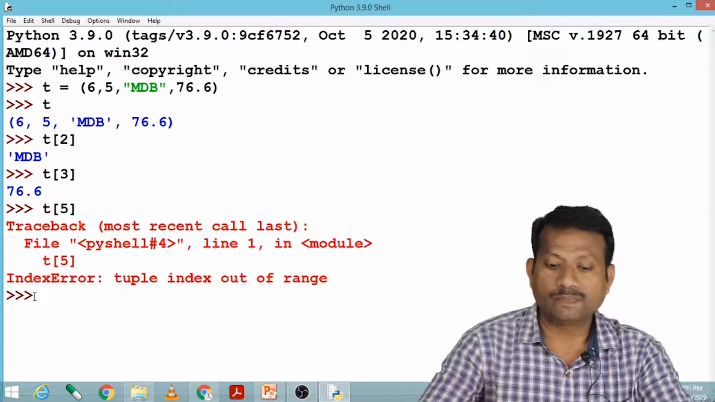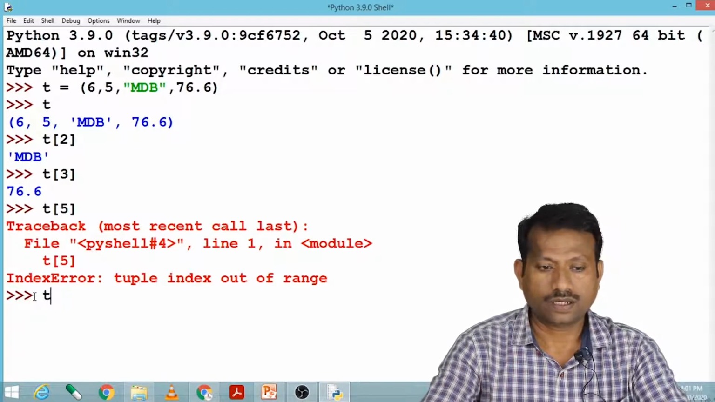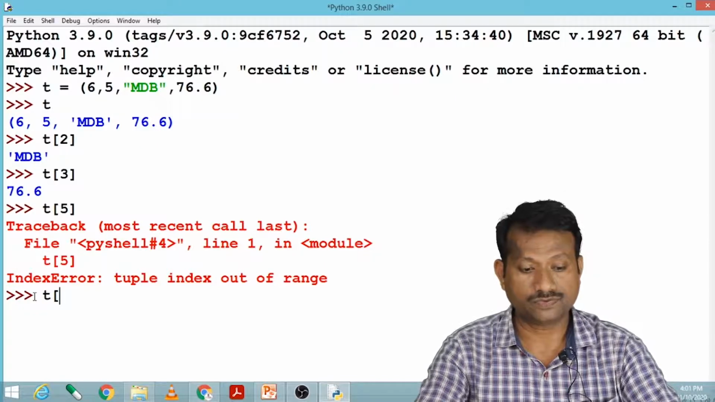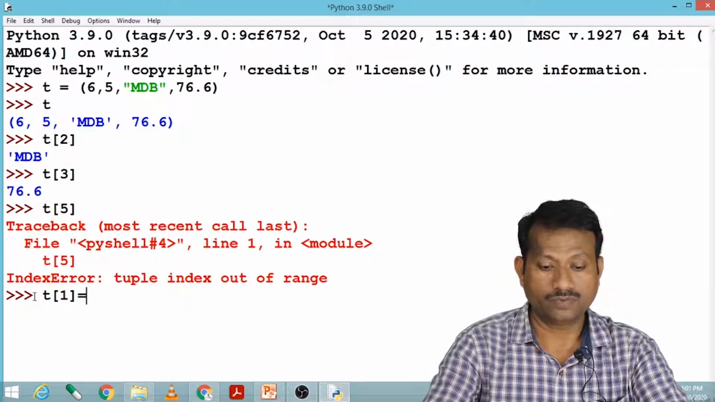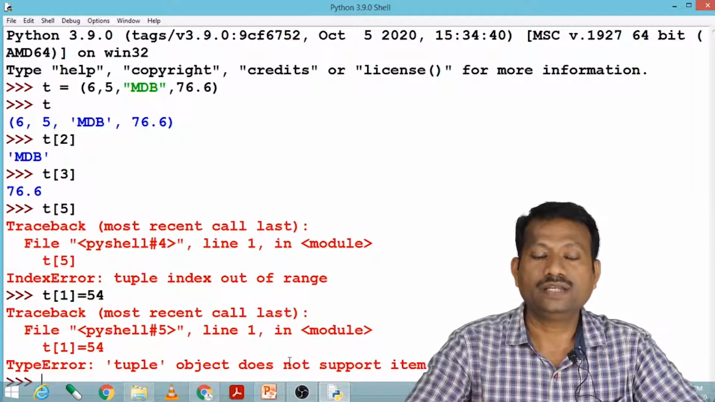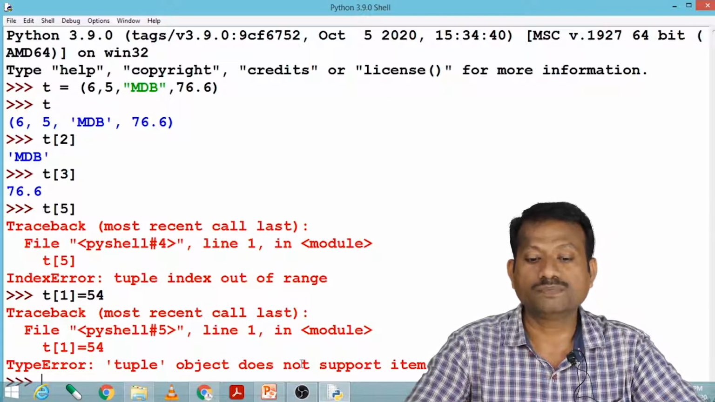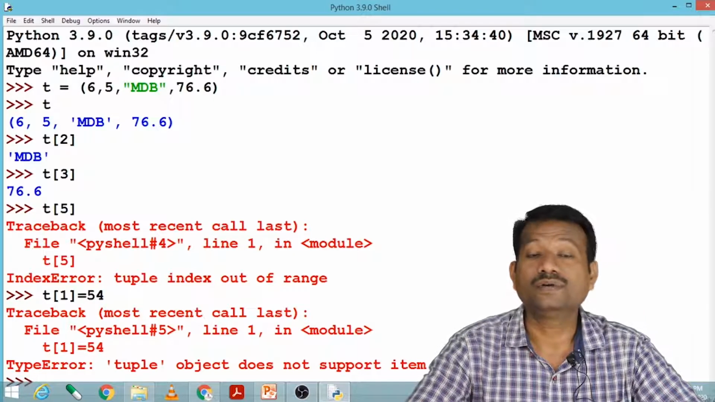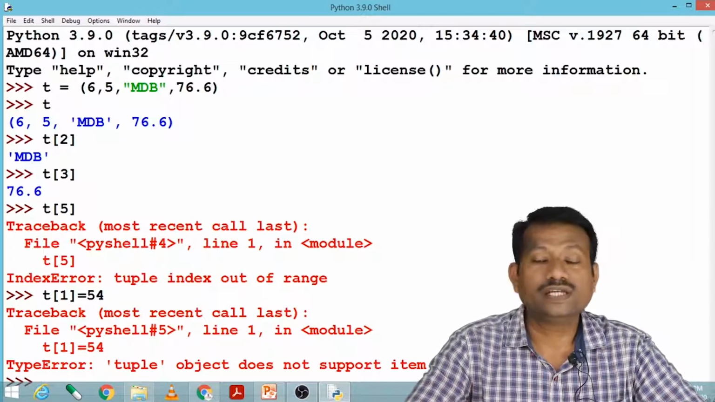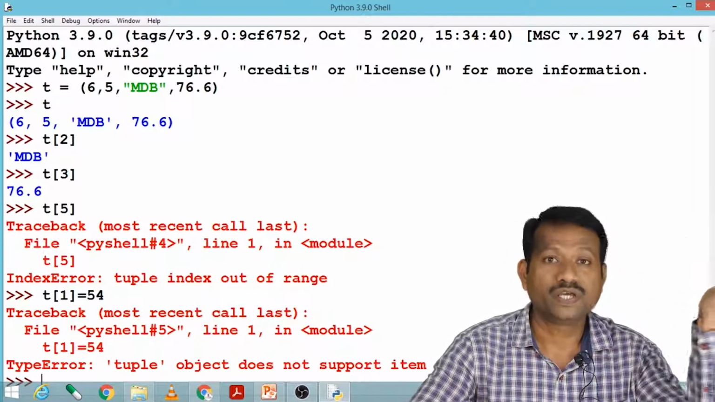Let us try to replace one element of T. Let us try to replace the first element, equals to, let us say 54, and if I enter, again it gives us an error, that is object does not support item assignment, meaning a tuple is non-modifiable. Once we have assigned the value, it will remain the same.